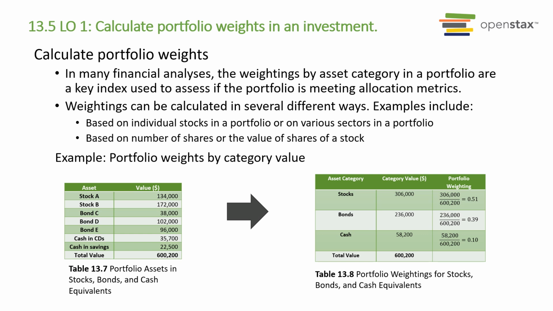In many financial analyses, the weightings by asset category in a portfolio are a key index used to assess if the portfolio is meeting allocation metrics. For example, an investor approaching retirement age may wish to shift assets in a portfolio to more conservative and lower volatility investments. Weightings can be calculated in several different ways. For example, based on individual stocks in the portfolio or on various sectors in the portfolio. Weightings can also be calculated based on the number of shares or the value of shares of a stock.